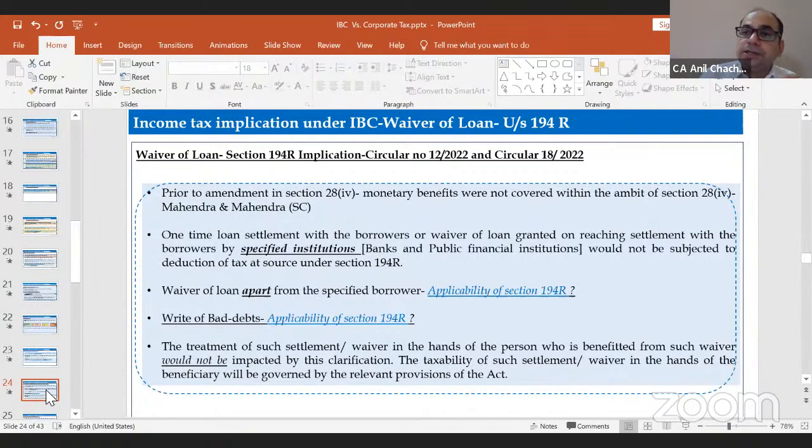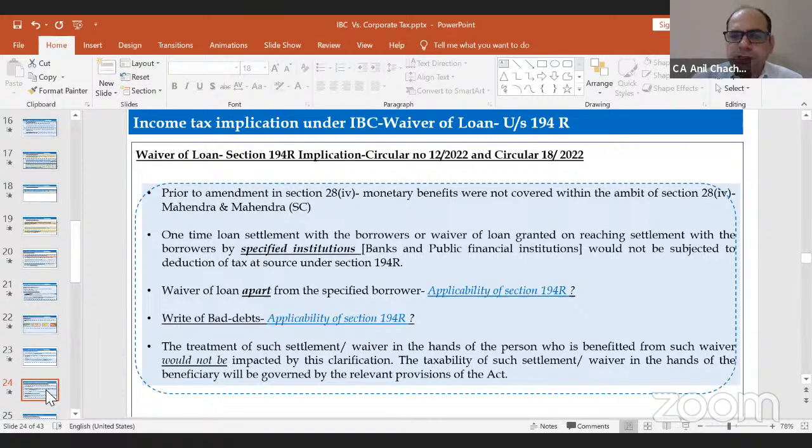So now the question is, if there is any other party which is not part of the specified institutions, meaning if a holding company has given a loan to the subsidiary company and they have waived off the loan. Now the question is, in case of the waiver of loan, will 194R be applicable between the holding and the subsidiary company? There is no clarification. But from the interpretation part, the answer would be yes.